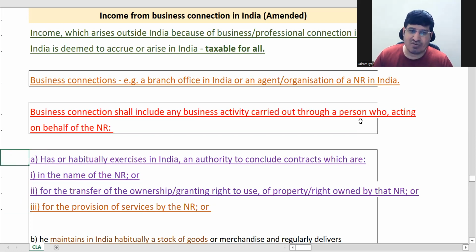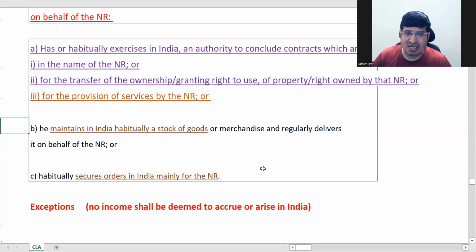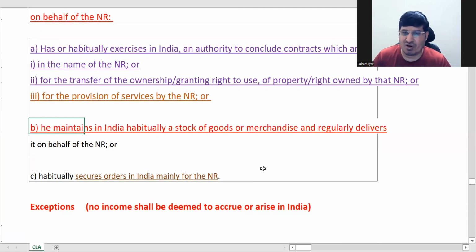So again, what did we see here? Business connection includes that he habitually exercises in India an authority to conclude contracts. By concluding contracts, we are saying that he is not just a small back office employee. He is someone important. That's what they mean. Second is he maintains in India habitually a stock of goods or merchandise and regularly delivers it on behalf of the NR.